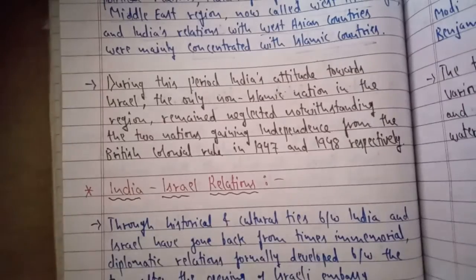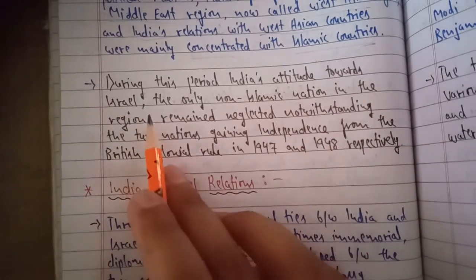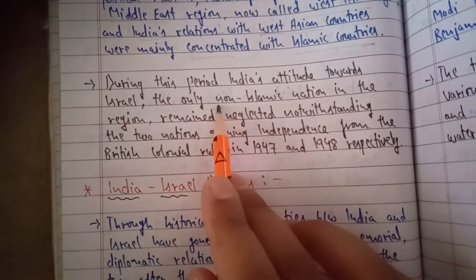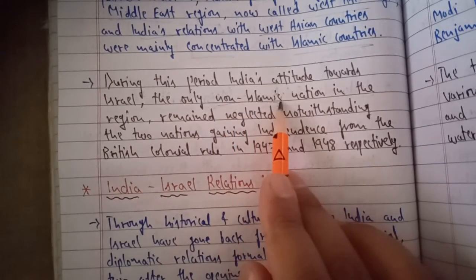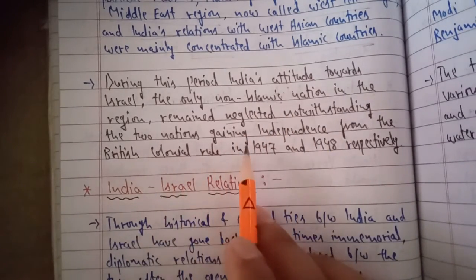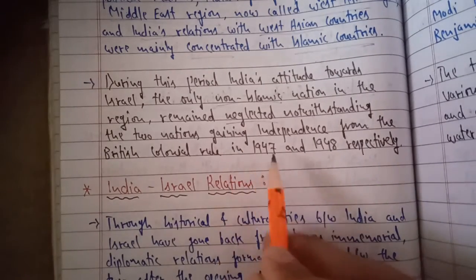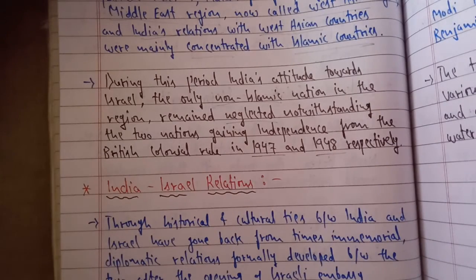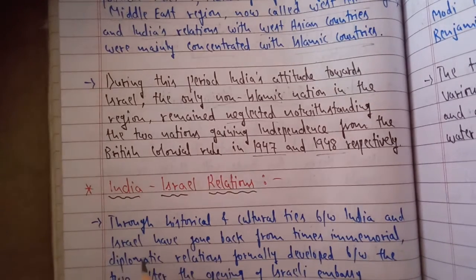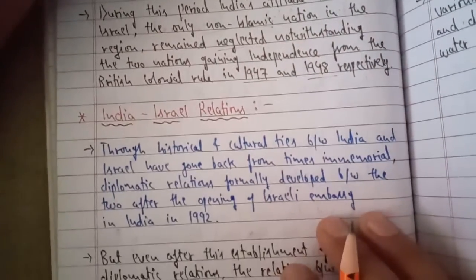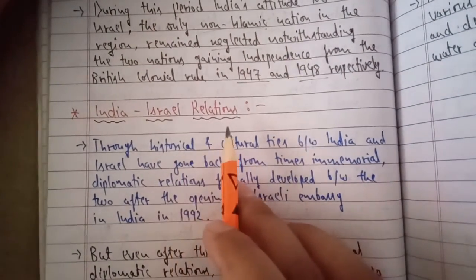Moving forward, during this period India's attitude toward Israel, the only non-Islamic nation in the region, remained neglected. As I have already told, this was the only non-Islamic nation in that region that has been neglected, notwithstanding the two nations gaining independence. Although India and Israel gained independence in the same period of time, 1947 and 48 respectively, India did not have any foreign relations with Israel, and the reasons I have already discussed. Now let's see India-Israel relations.